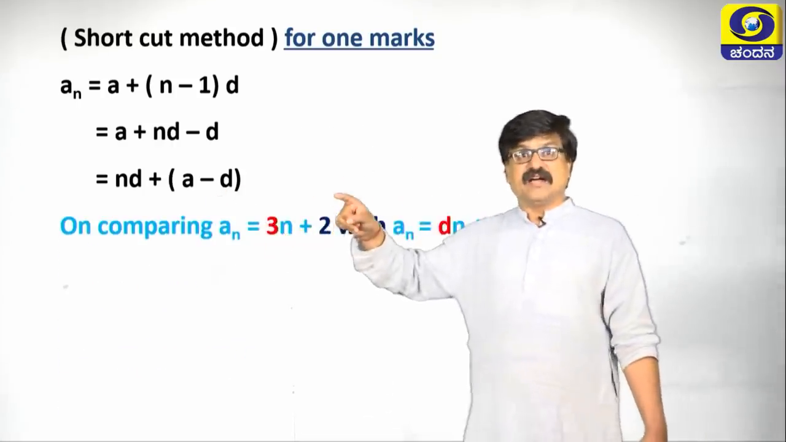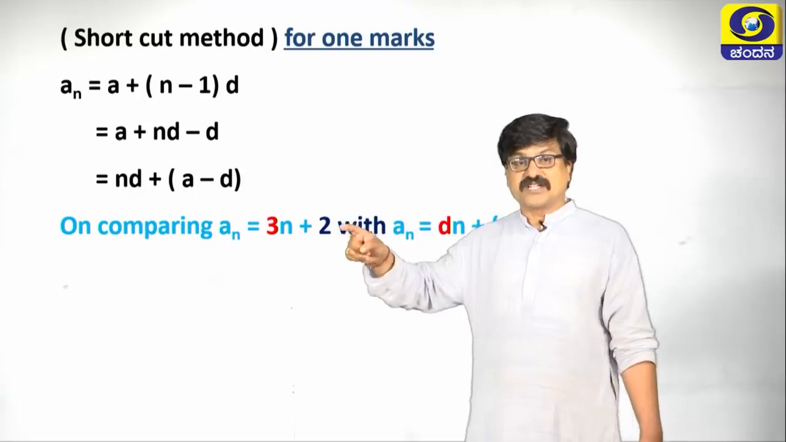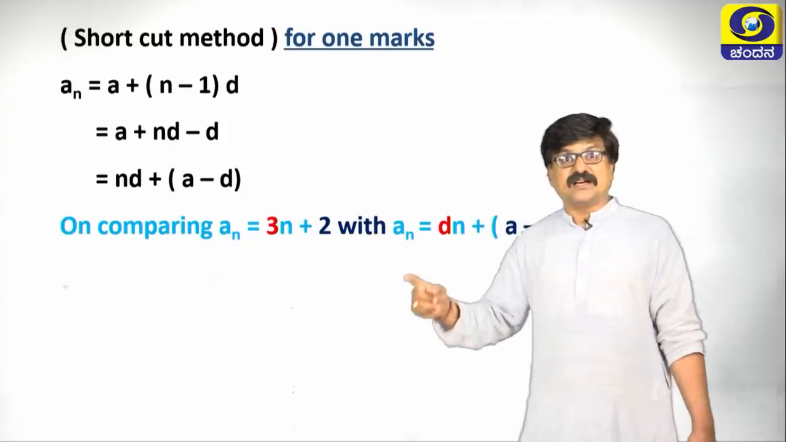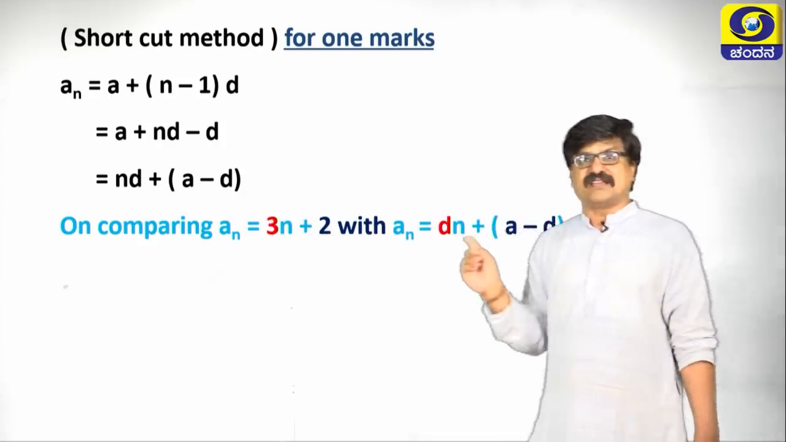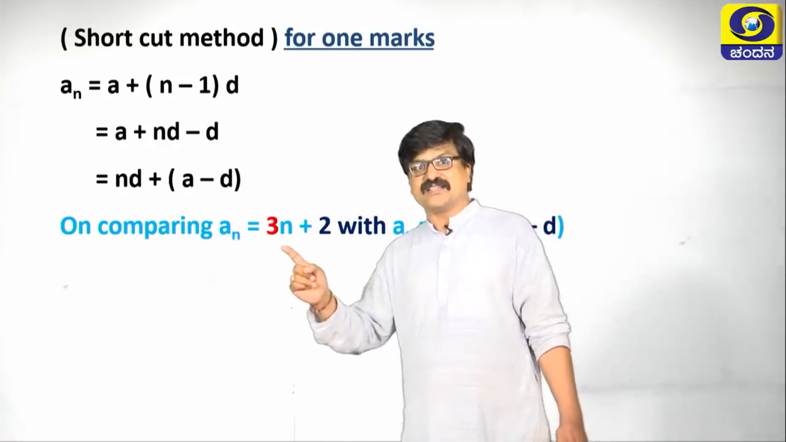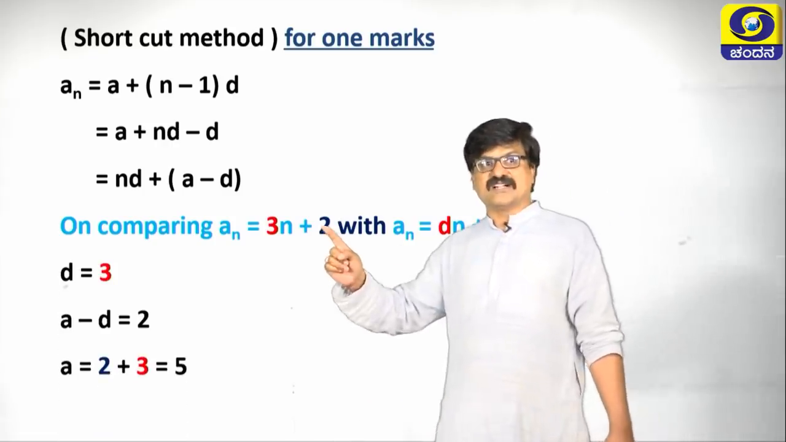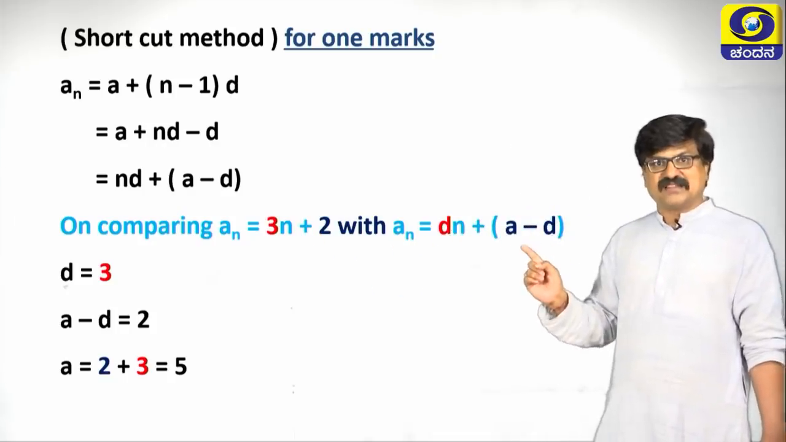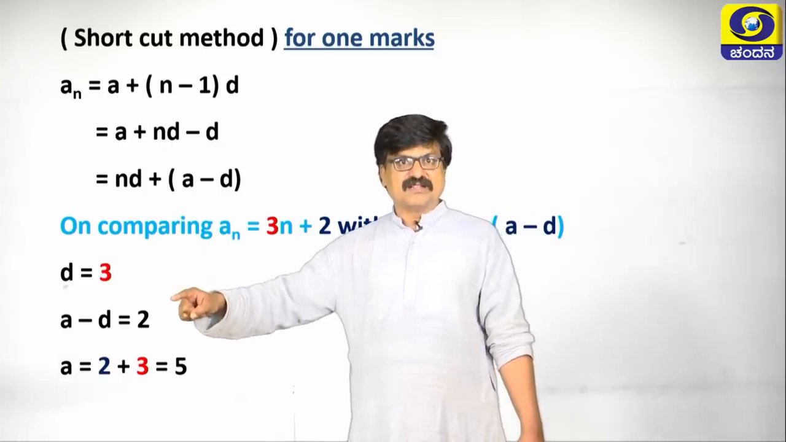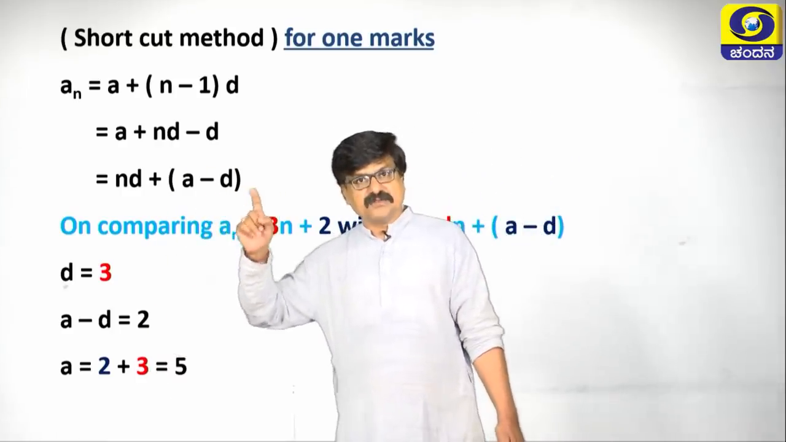On comparing, an is equal to 3n plus 2, that is a linear equation, whatever we have taken in the given example, with this nd plus a minus d. So here, what is the n coefficient d? What is the n coefficient? 3. Therefore, the value of d is 3. Here the constant term is 2, the constant term is a minus d, so the value of a minus d is equal to 2. Replace the value of d here. So 2 plus 3 becomes 5, that is the first term of the given problem.